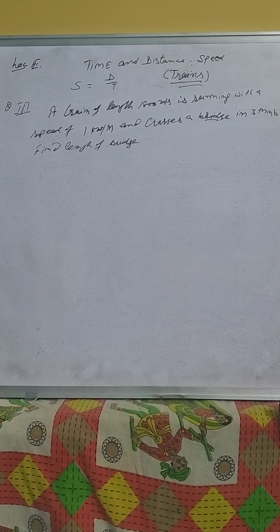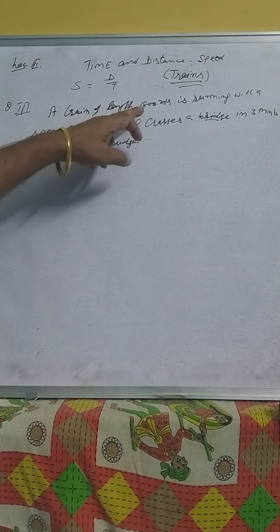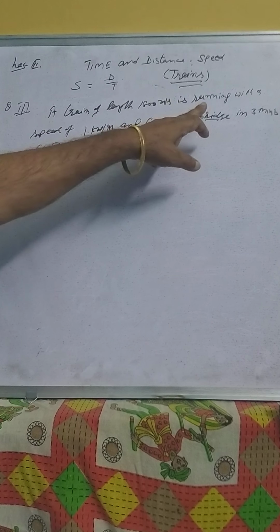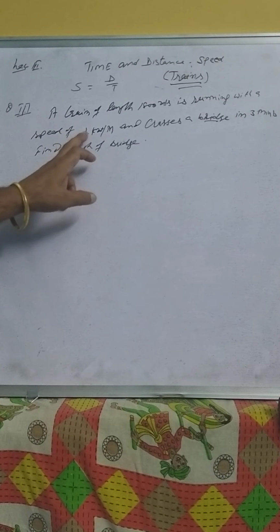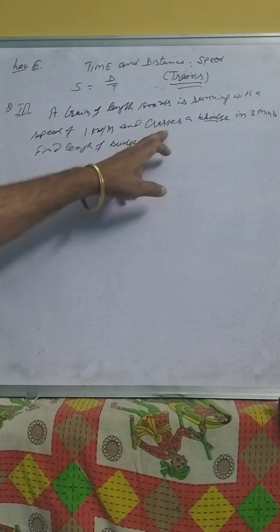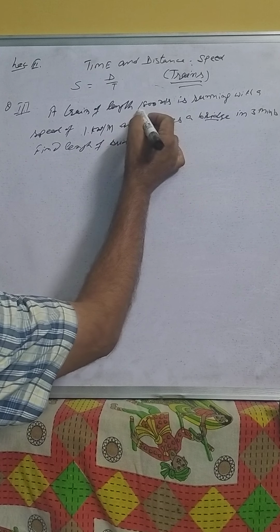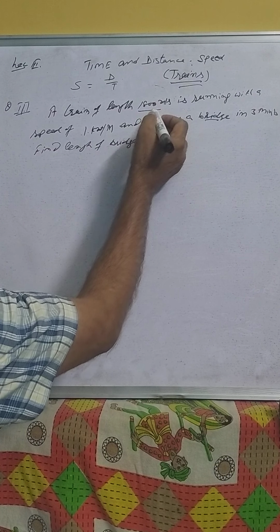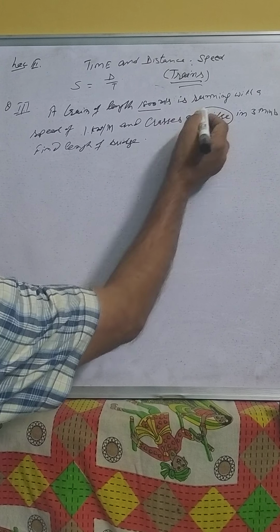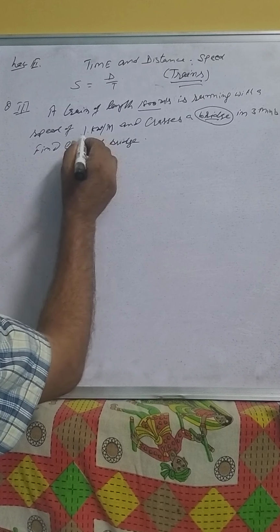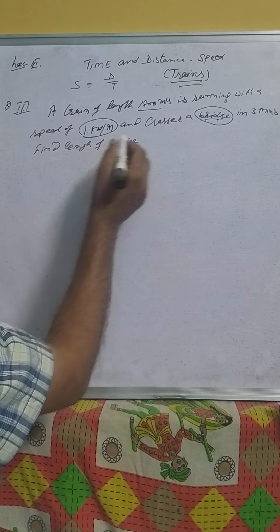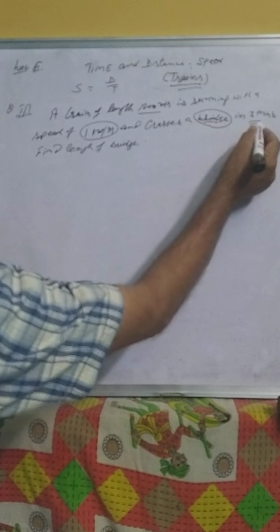In this third question, a train of length 1800 meters is running with a speed of 1 kilometer per minute and crosses a bridge in 3 minutes. Find the length of the bridge. Here we are given the length of the train, and we need the length of the bridge, and this is the speed and this is the time.